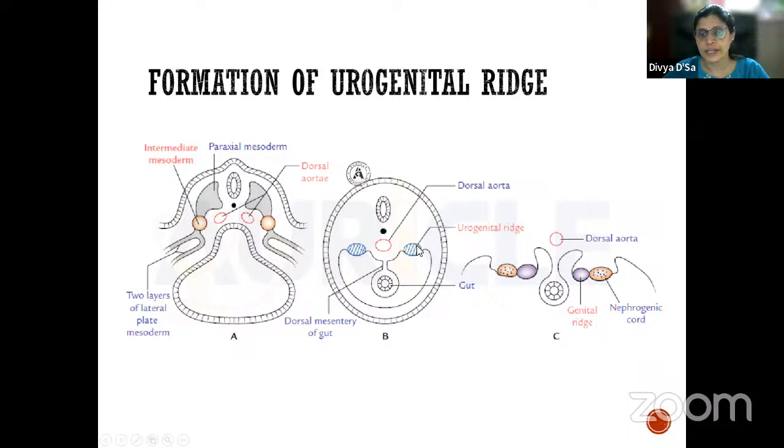Now this urogenital ridge will differentiate into 2 parts. The medial part will form the genital ridge, whereas the lateral part will form the nephrogenic cord. The genital ridge forms the gonads mainly, and the duct system of the gonads is formed from there. Basically the gonads are derived from the genital ridge, whereas the urinary system develops from the nephrogenic cord.